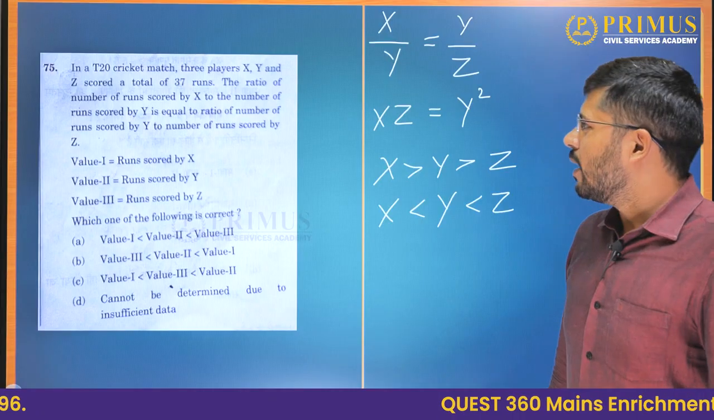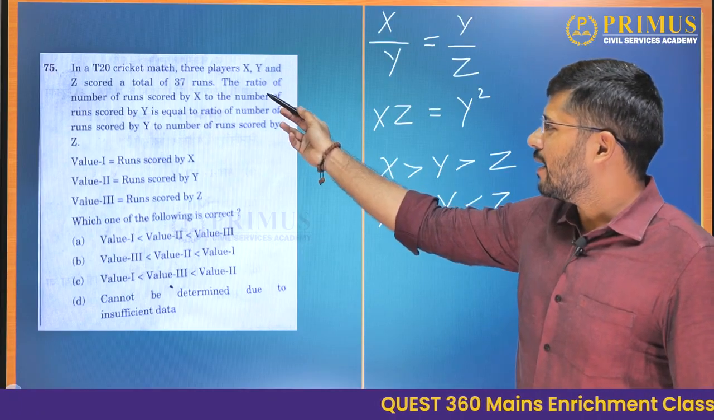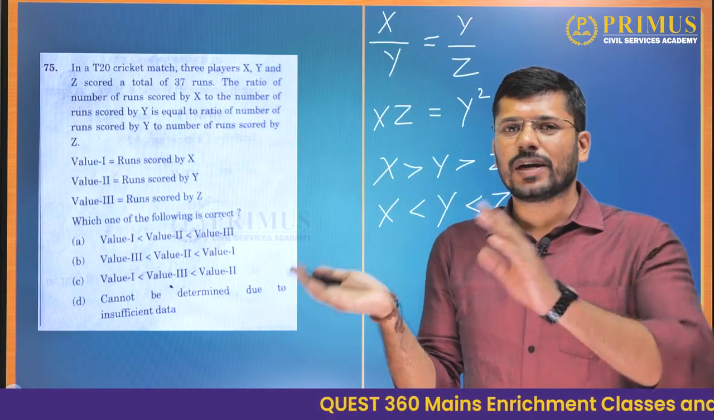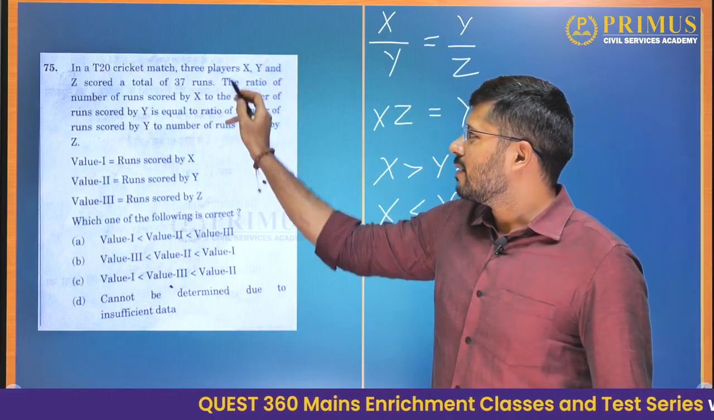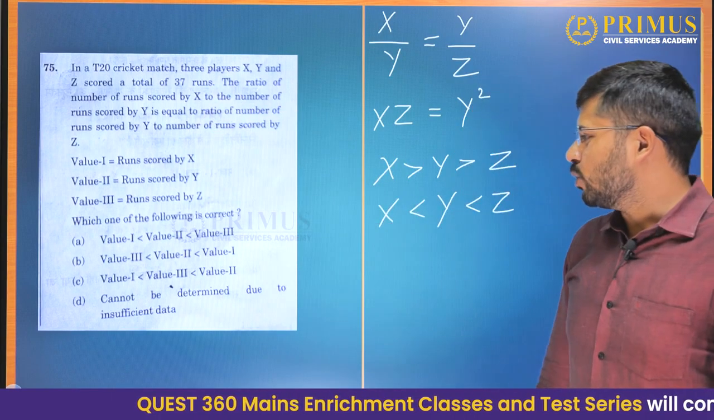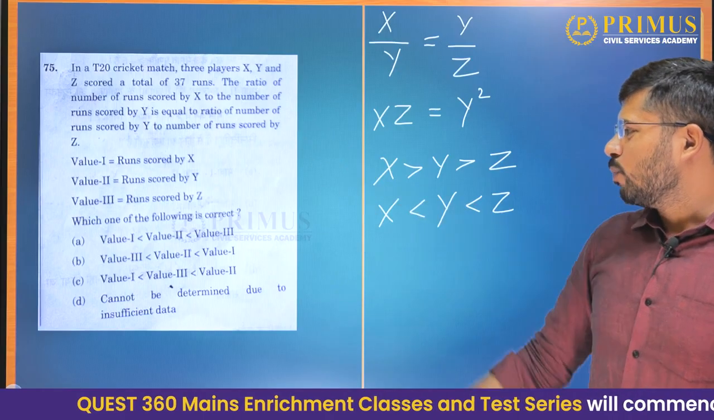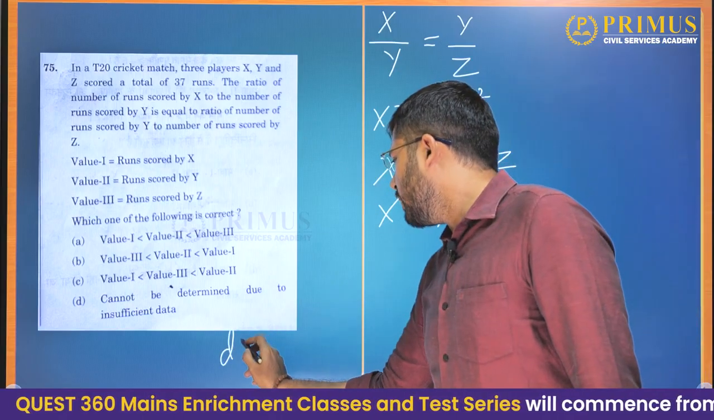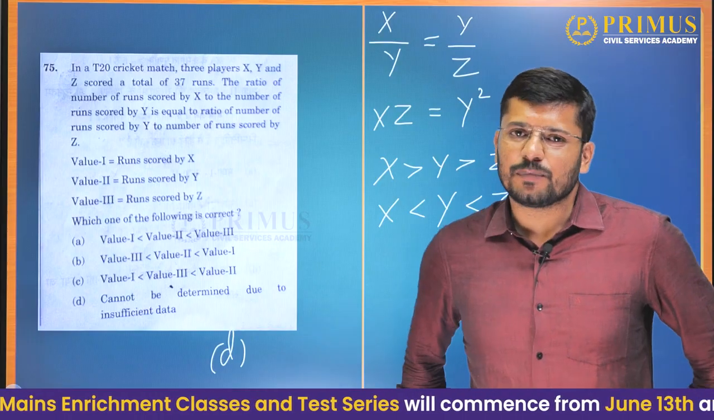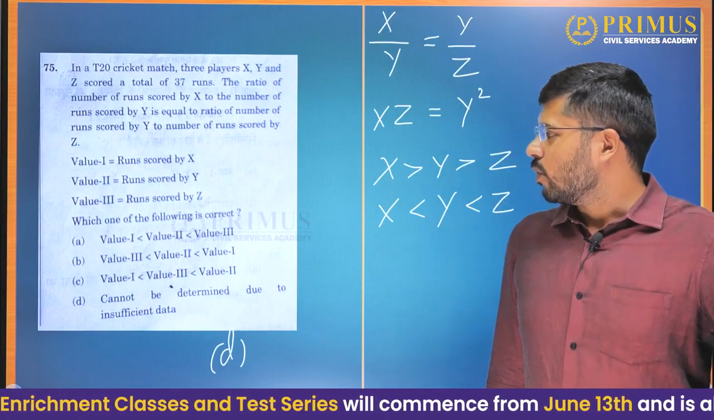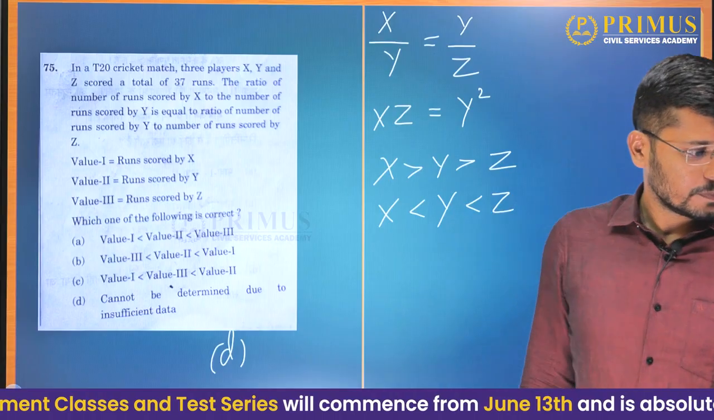Correct. So when they tell us the ratio, they have not told us if it will be a proper fraction or an improper fraction. So even though they have told us that the total runs is 37, it does not matter to us. So this question cannot be answered at all. So the answer to this question will be option D, cannot be determined due to insufficient data. Okay, we'll go further now.